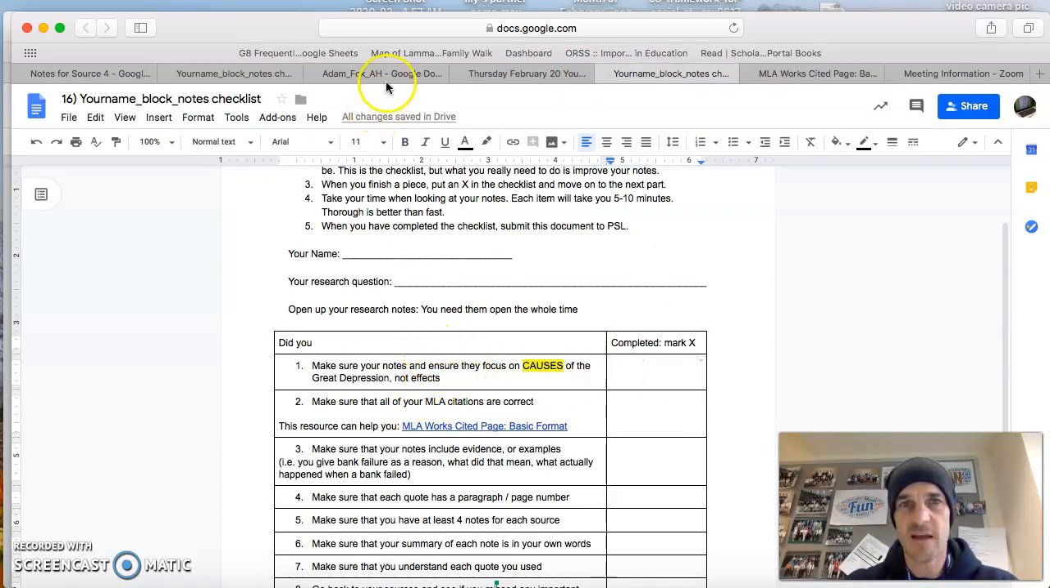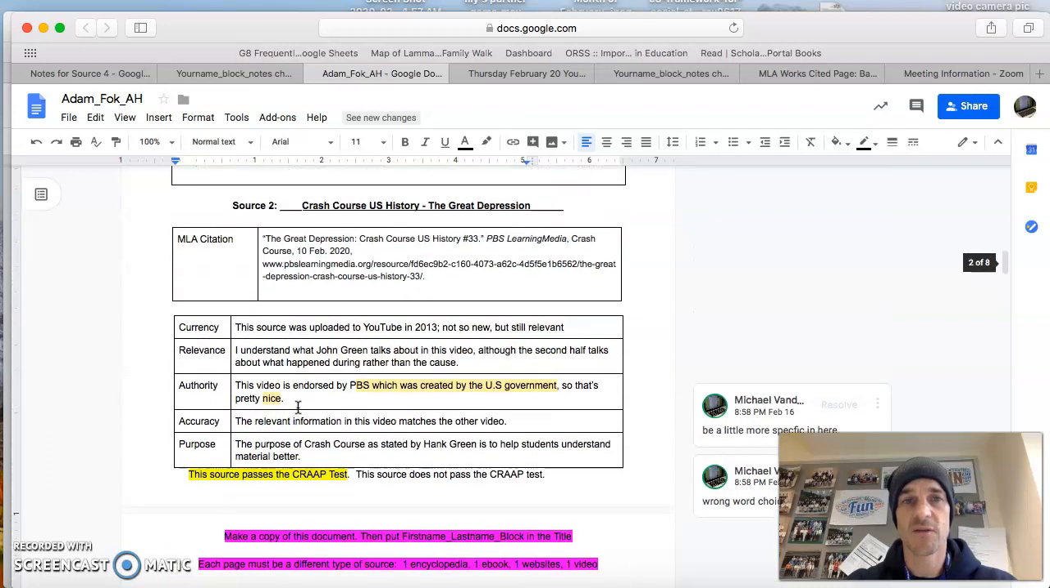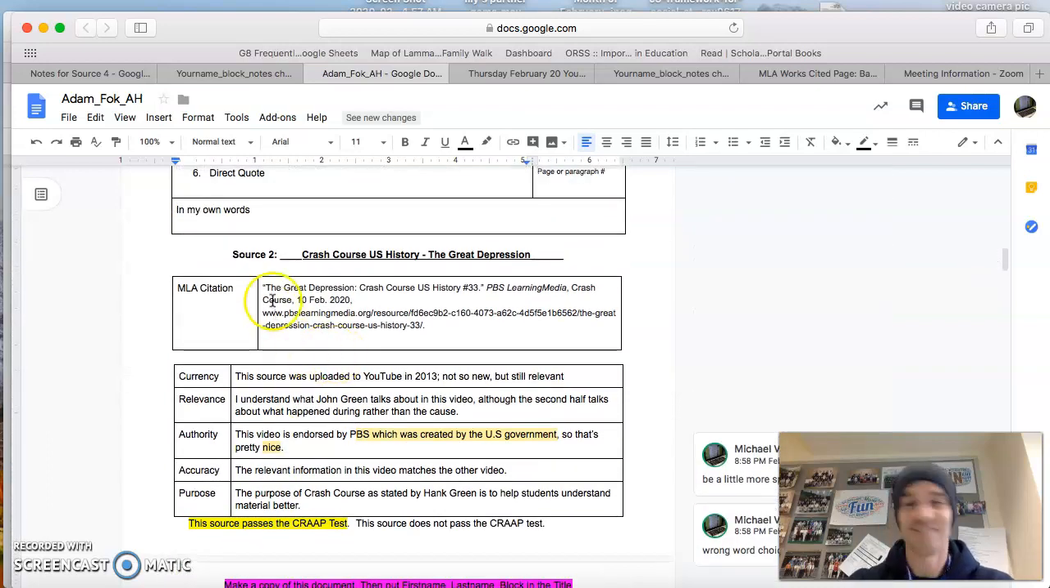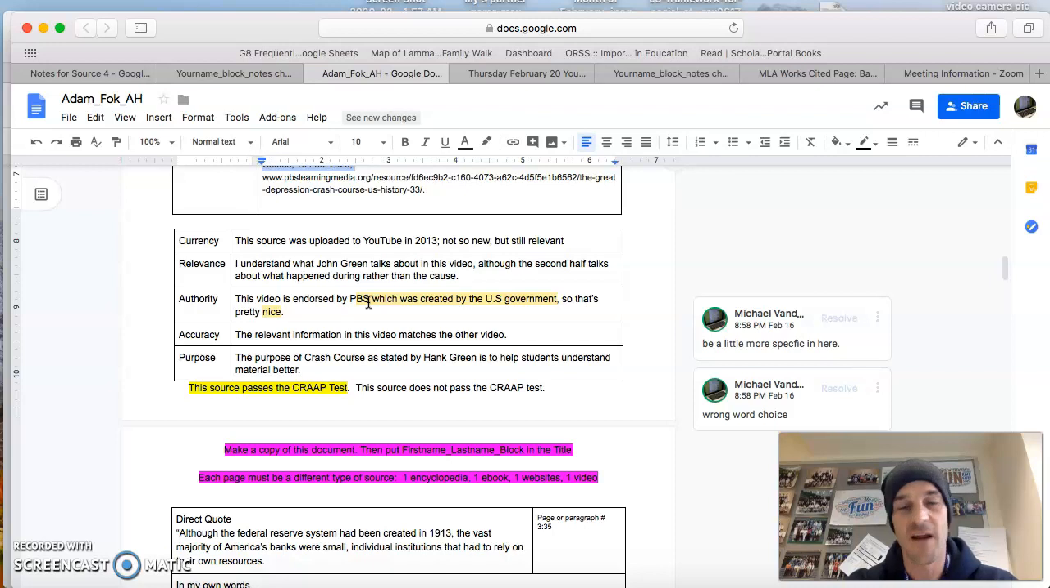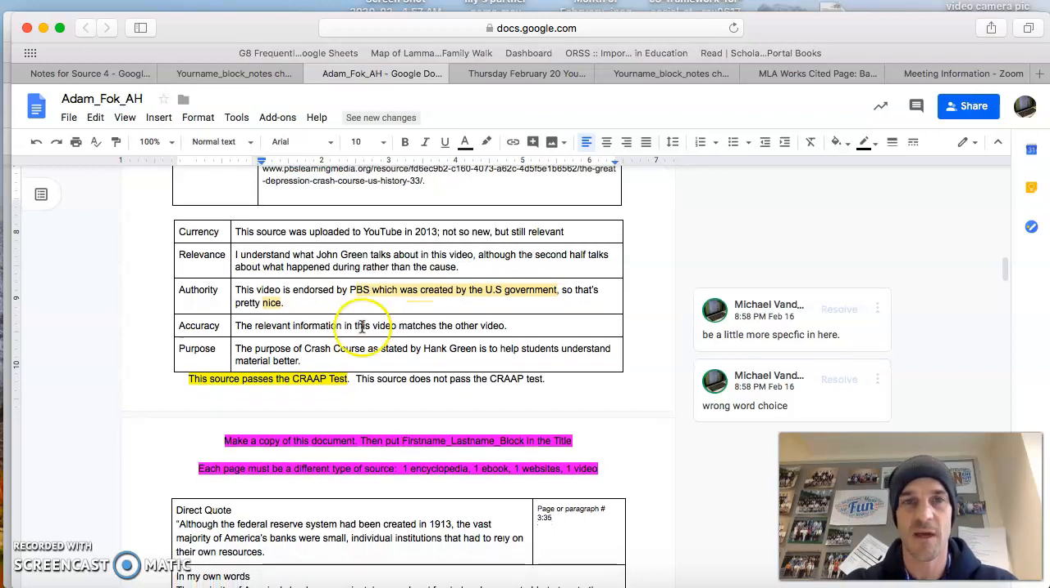If I realize that I did not focus on causes, then what do you think I should do? Anybody? Yes, you're right. You need to go back to your source. So you're going to go back to this source. I am doing a screencast, but that's okay. It'll be done in about 30 seconds. You're going to go to this source, the Great Depression, and find information about the causes.